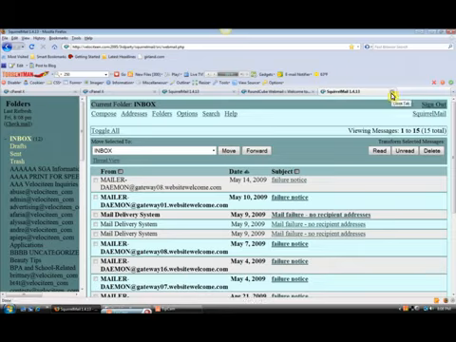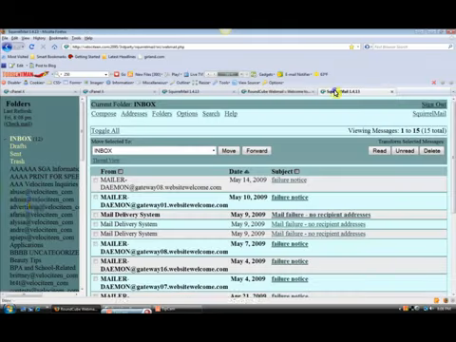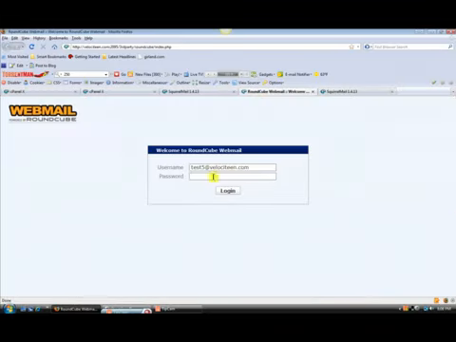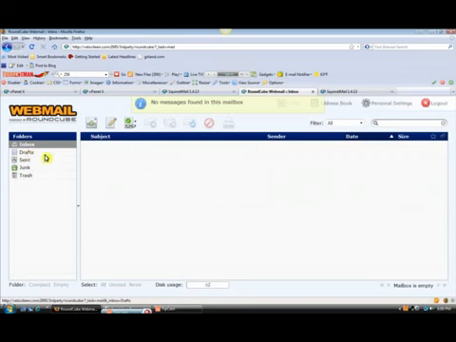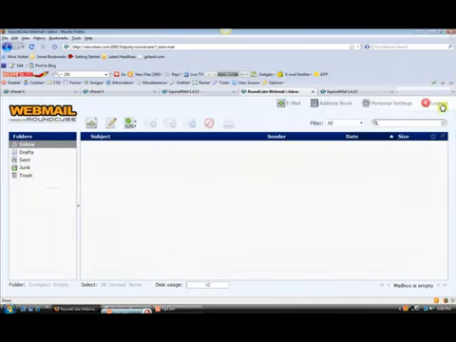However, if you're logging in as Test 5, this is how you will have to enter your email address if you want to just access this email and not the others. If you don't want to access any of these, you just want to access only this one. So you log in to Roundcube. Here is the basic look. Now if I logged in as an administrator, I would have all these folders and email addresses right here. It'd be the same layout.